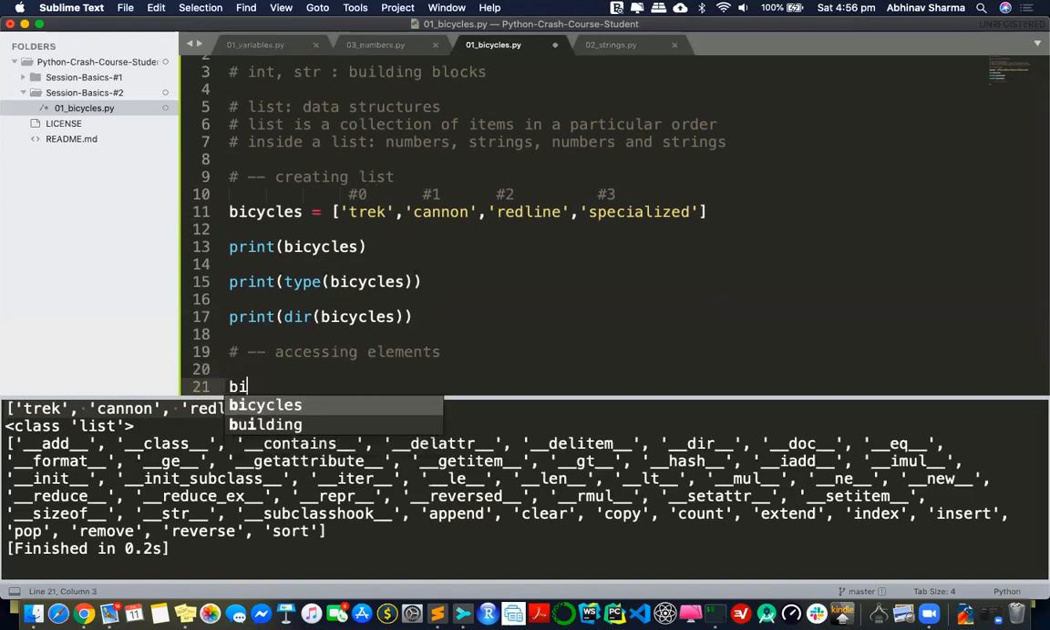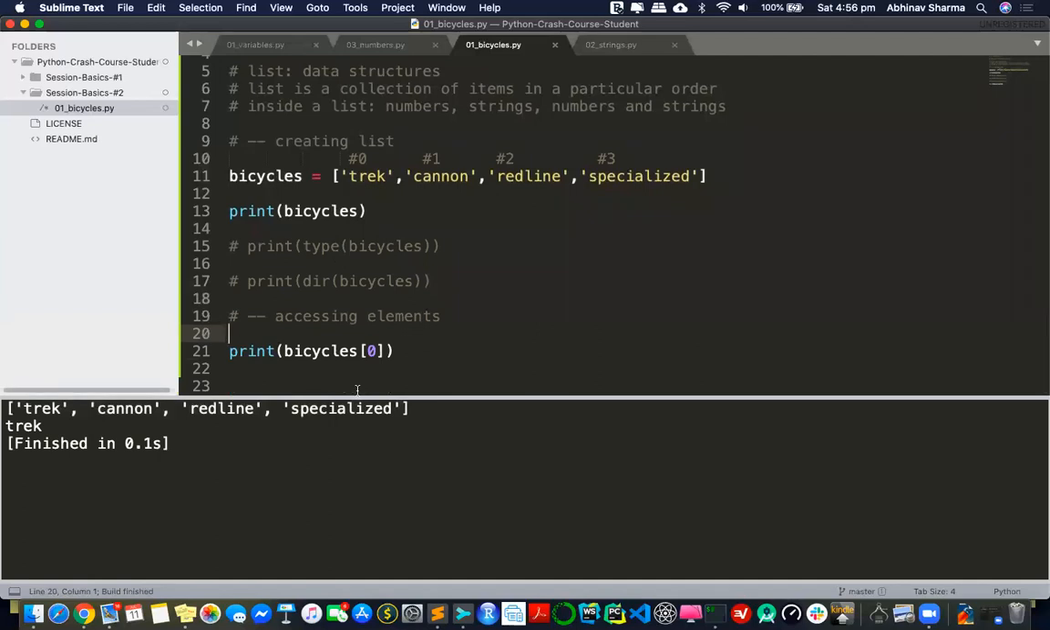I can just say print bicycles 0, right? And it will get me that, because this is how you deal with arrays, right? That's how I do it. You just pass the index and get back the element. That's just the accessing of elements. If I want to access 1, I can just write 1. The only thing to remember here is that index starts with 0.